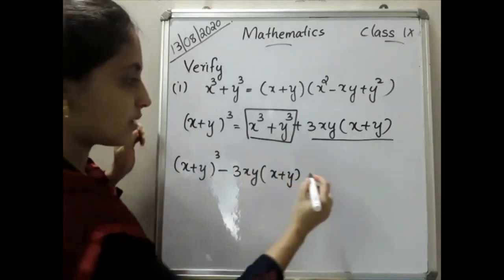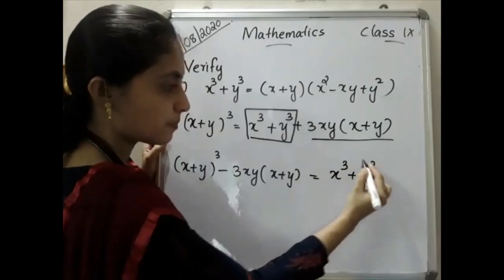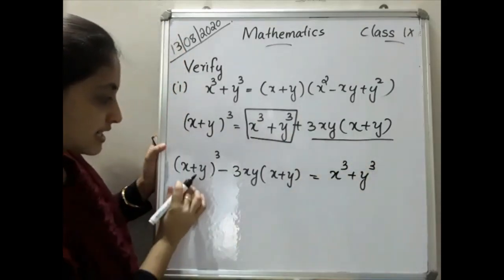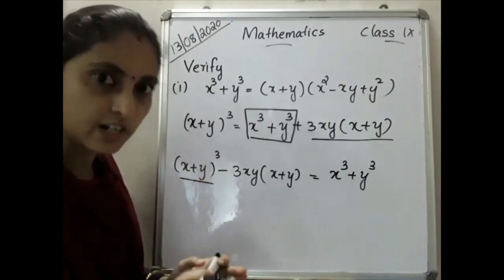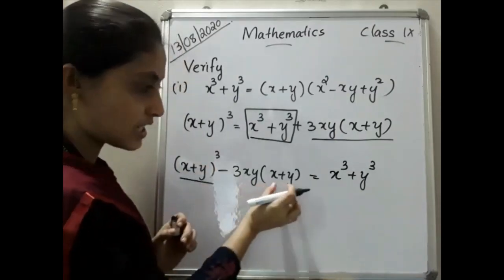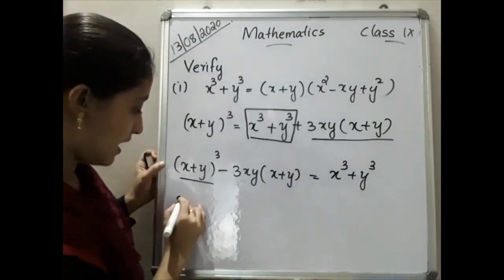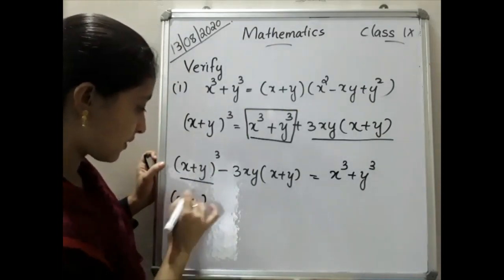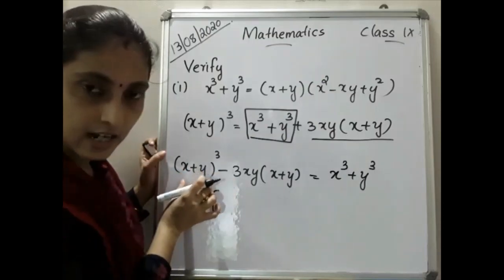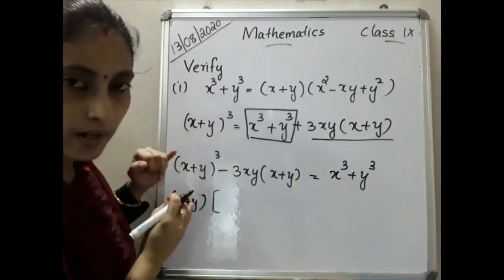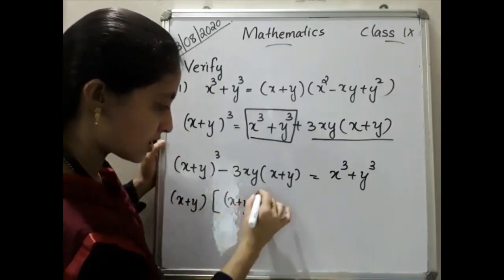So that will be equal to what is remaining here: x cube plus y cube. Here x plus y the whole cube is x plus y into x plus y into x plus y. Here also x plus y is there, so can we take x plus y outside? Yes. So x plus y into what is left here? 3 times x plus y is there, so one time we took outside. How many are left? 2, that is x plus y the whole square.